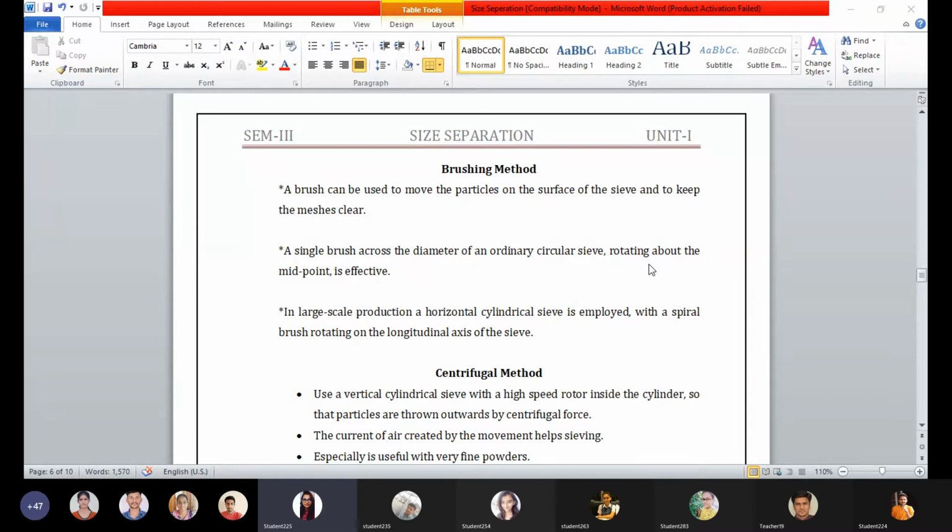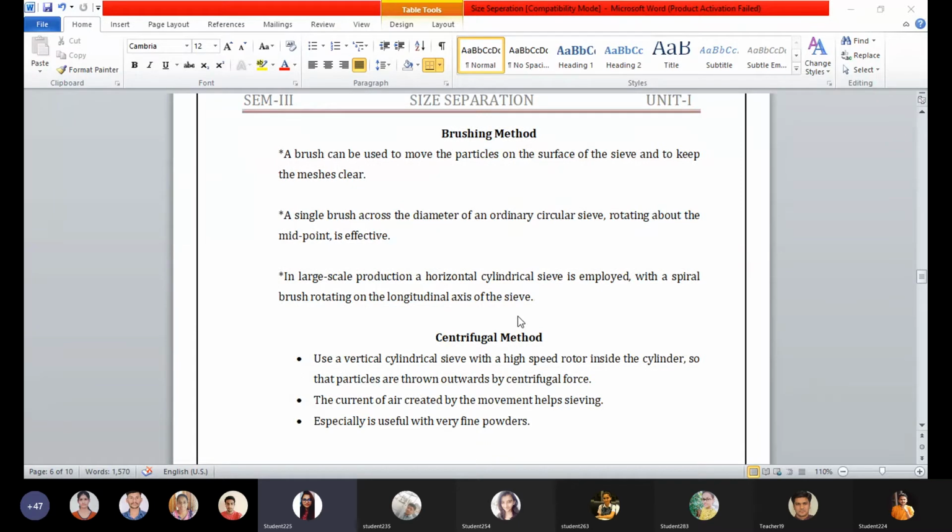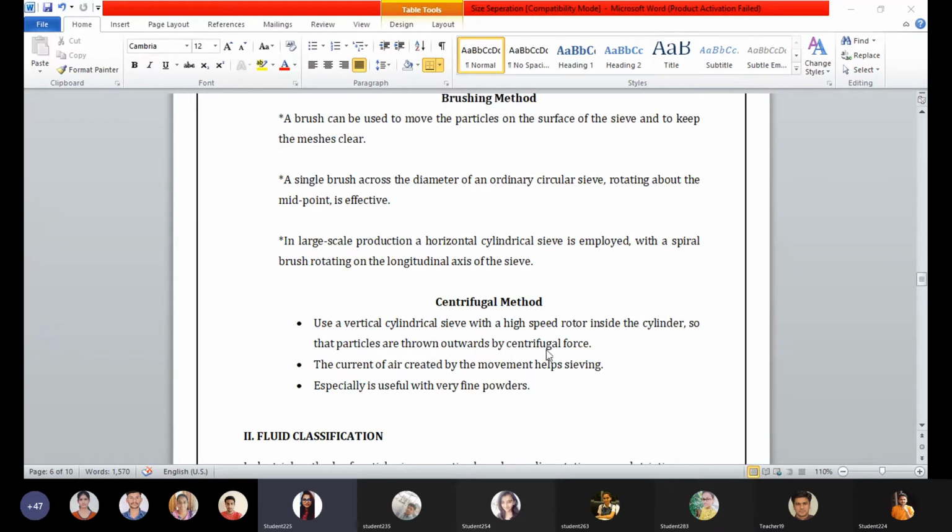In large scale production, a horizontal cylindrical sieve is employed with a spiral brush rotating on the longitudinal axis of the sieve. A single brush across the diameter should rotate about its circular axis and it is effective. In large scale production, the spiral brush rotates around its horizontal axis for effective classifying of the solid particles.